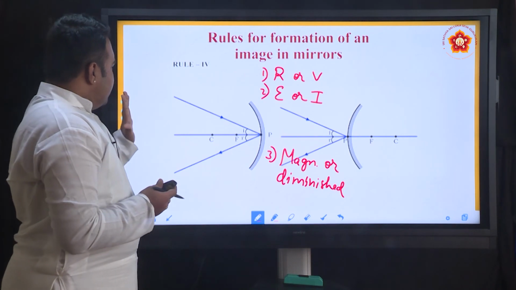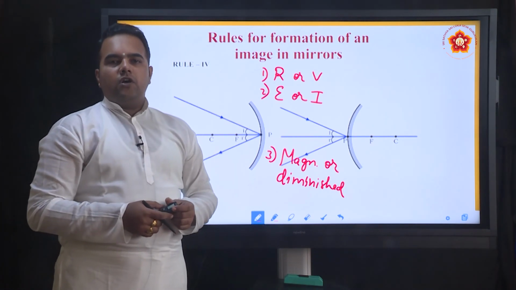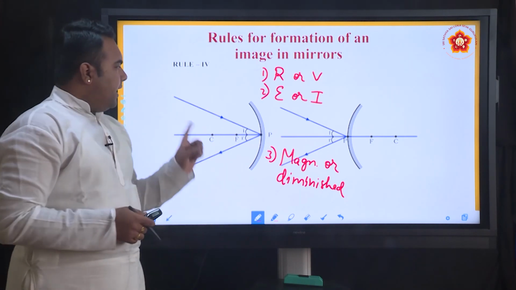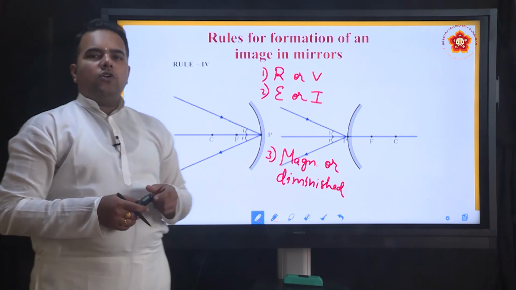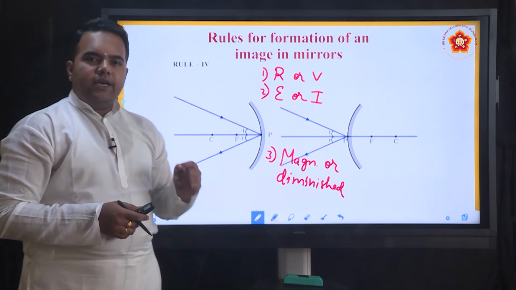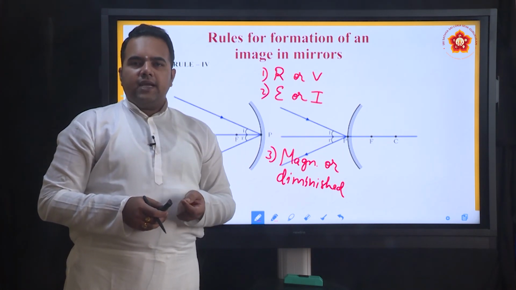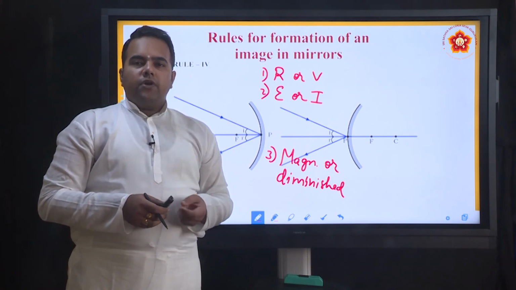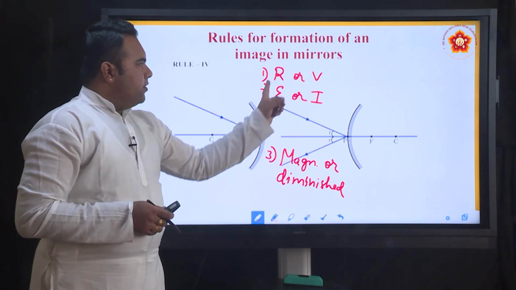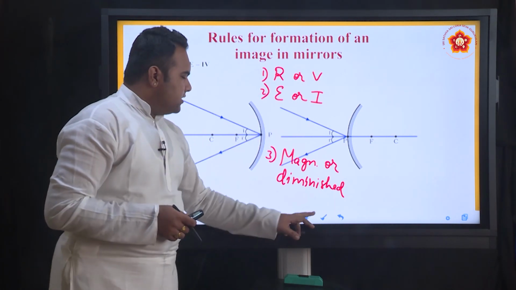Whenever we are keeping the object in front of the mirror, there are many rays of light coming from the object. So, we need to choose any two rays of light, and using these four rules for image formation, we need to see after the reflection where the reflected rays meet or focus exactly, so that we know at what point the image is formed. Based on that, we will be able to tell all three characteristics of the image that is formed.